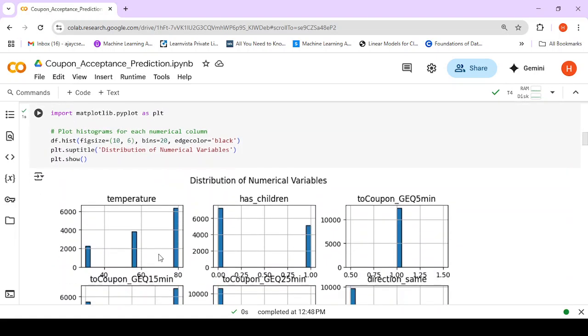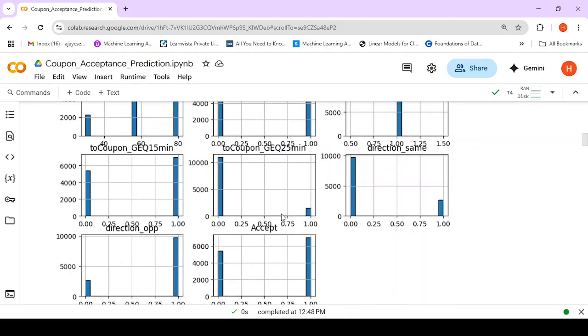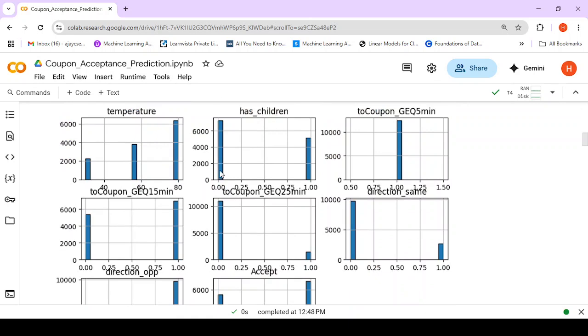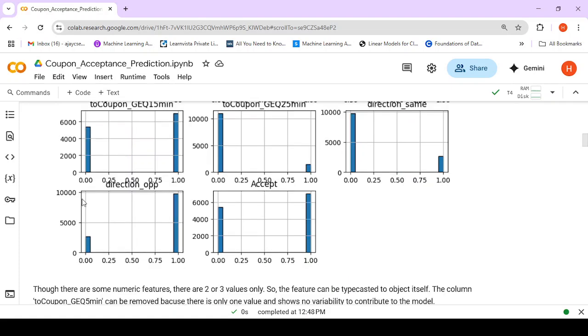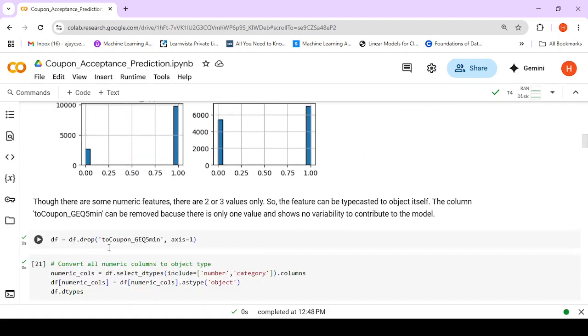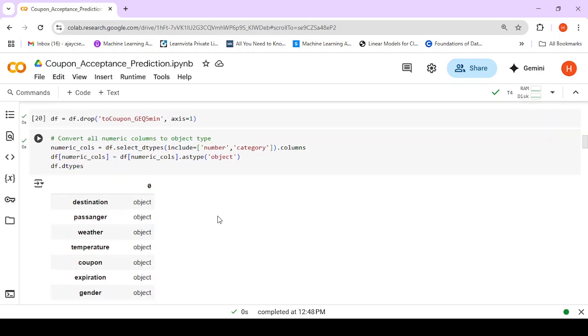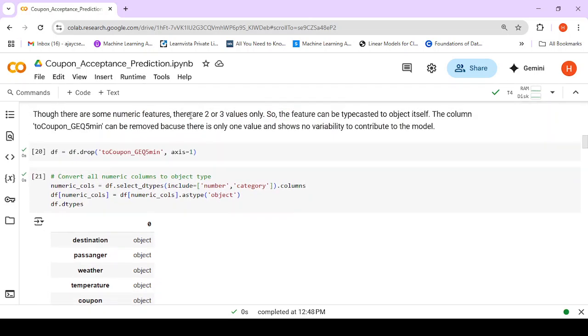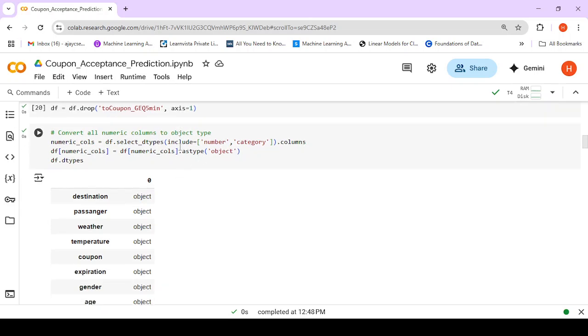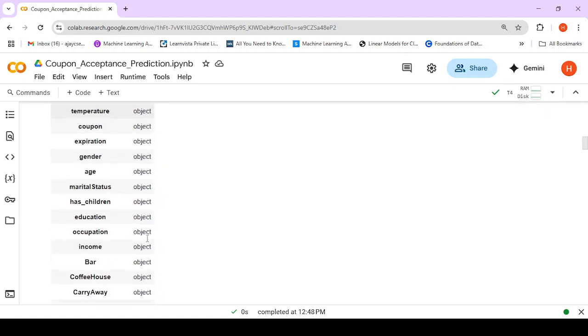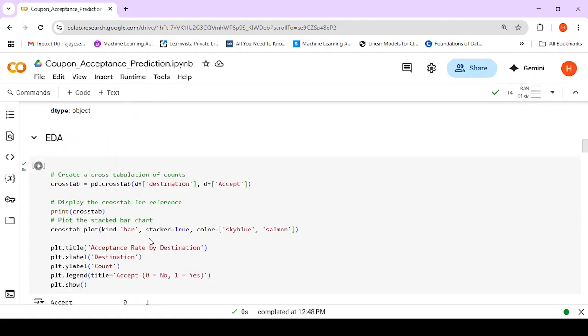Now Matplotlib shows that though there are some data with numerical values, like has children having 0 and 1, and temperature having certain values, these are still more or less categorical data. Though there are some numeric features, there are only 2 or 3 values, so all these numerical variables can be considered as categorical data itself. So here we change all the columns to object type, and then we do EDA.